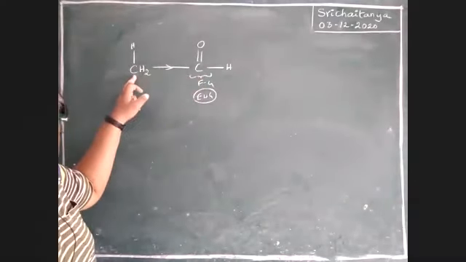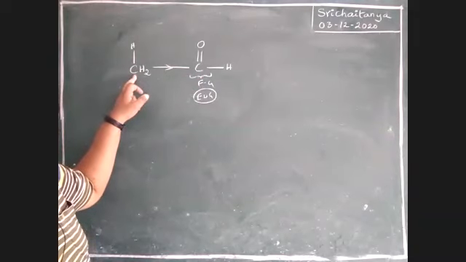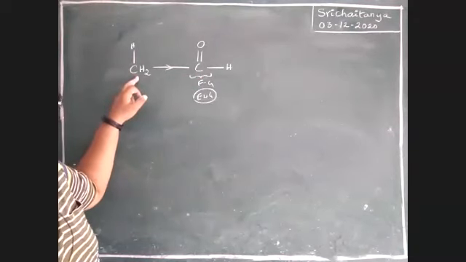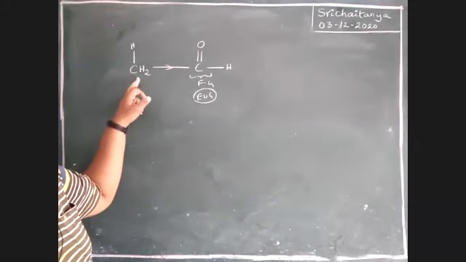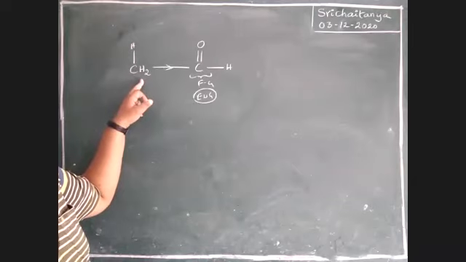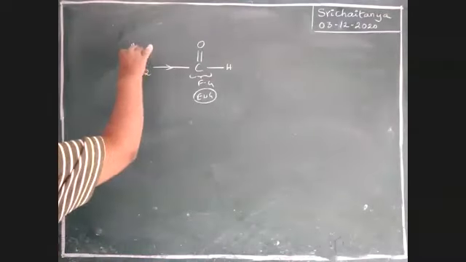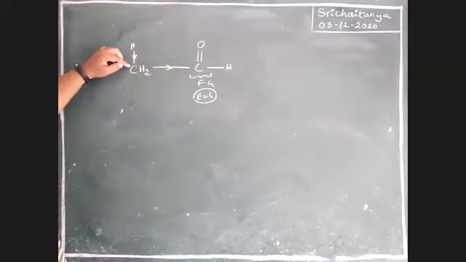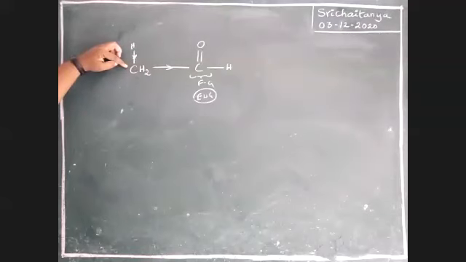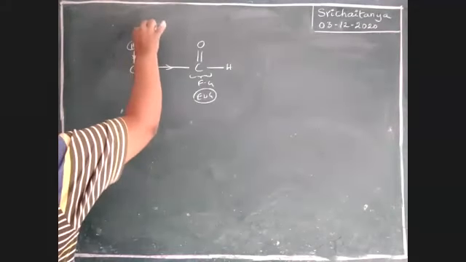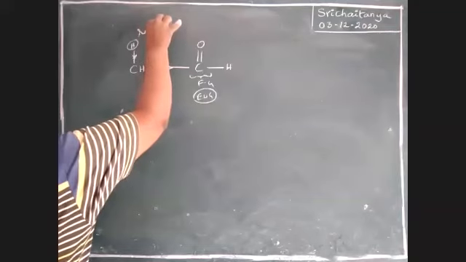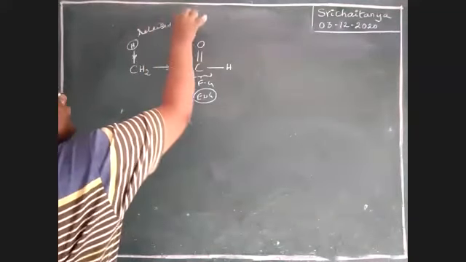Now the electron density on this carbon decreases. That is compensated from this hydrogen end. The hydrogen loses its electron pair to this carbon and compensates the decrease in electron density. Now the hydrogen is released